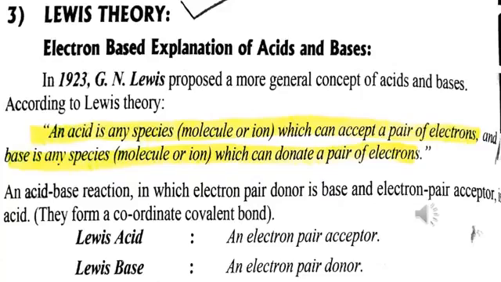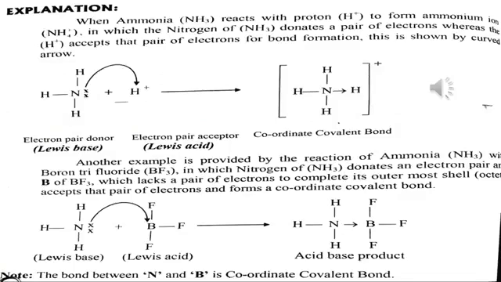Now, an acid-base reaction according to Lewis theory: Lewis acid is an electron pair acceptor and Lewis base is an electron pair donor. Now for explanation, take an example of the reaction of ammonia NH3 with a proton H+.